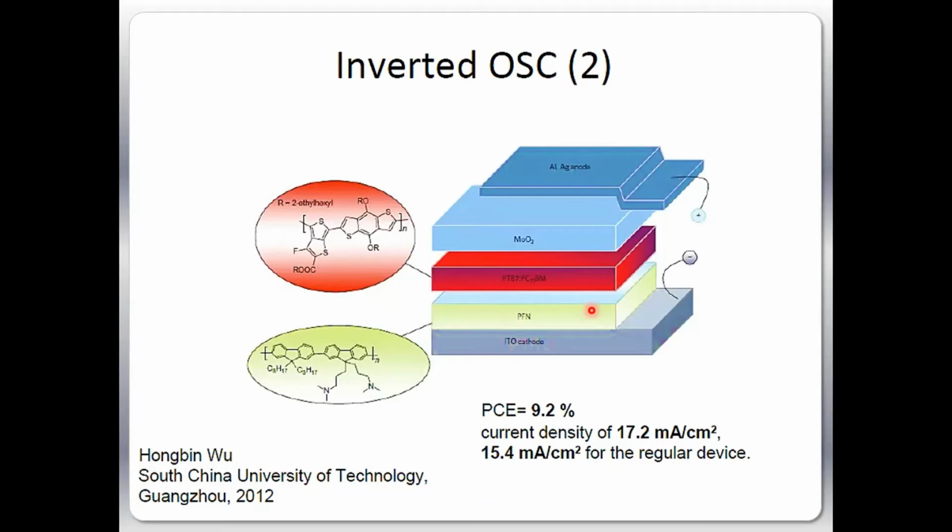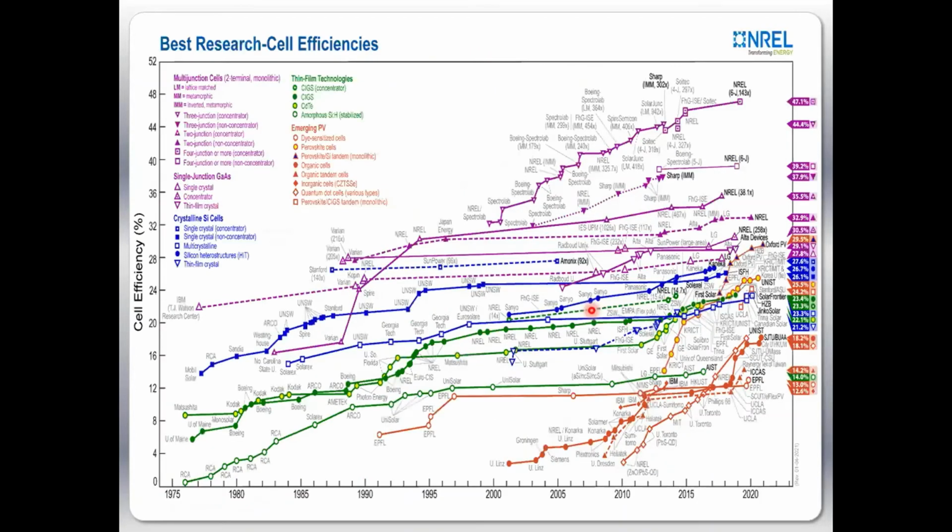Inverted solar cells have one advantage: since it is inverted, it is covered under the metal surface, so their lifetime is a little better. Okay, so the challenge is the lifetime, as I said, because these molecules are not stable under light and not stable under moisture and oxygen.